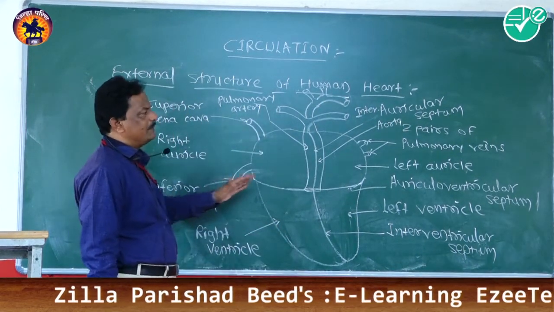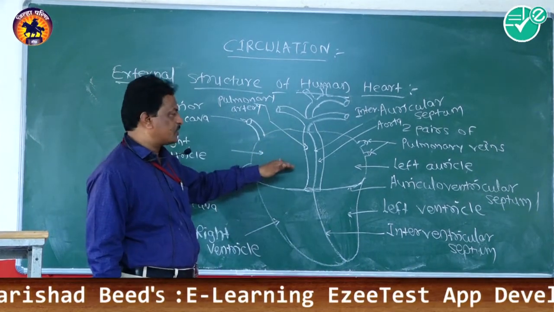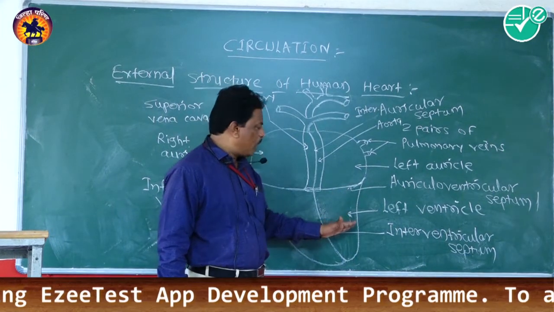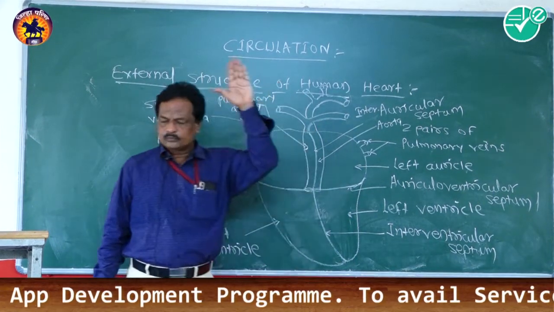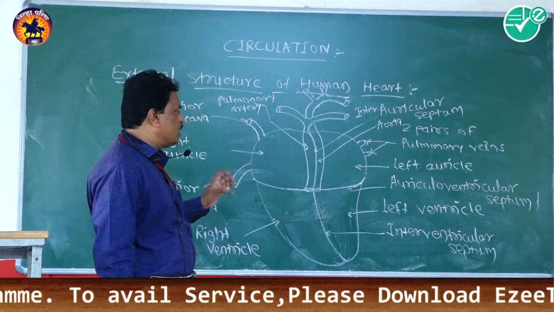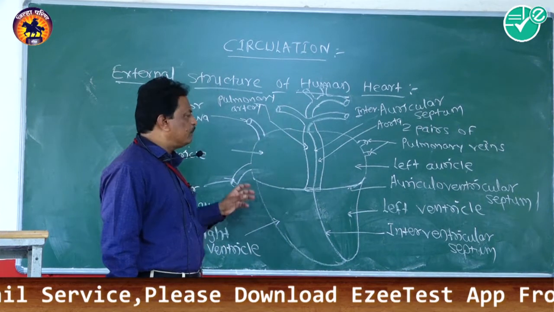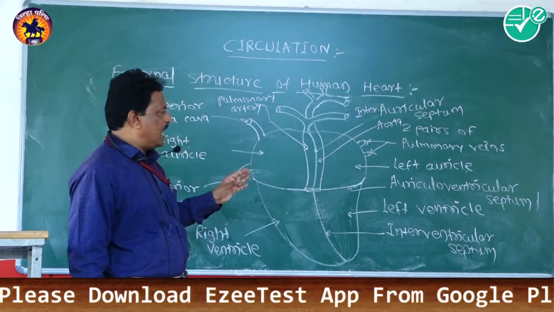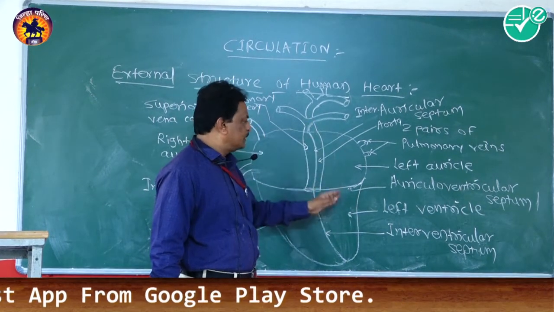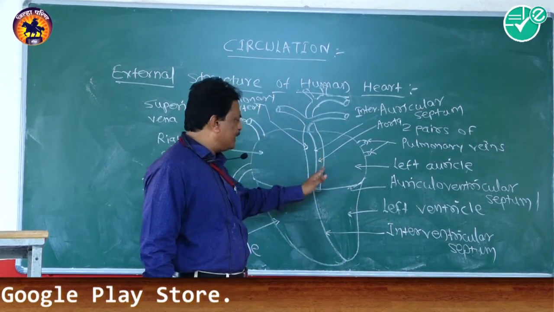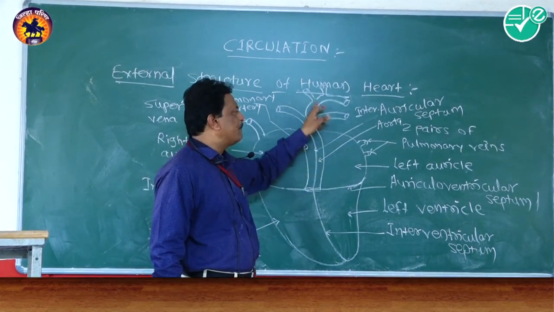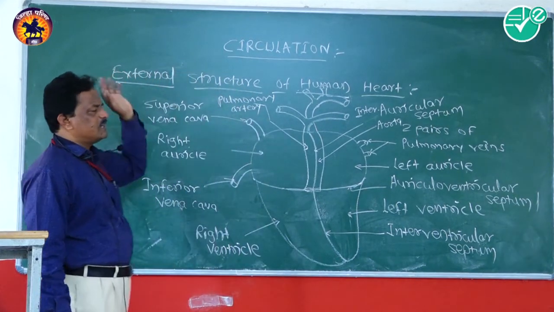With the help of that aorta or systemic arch, the oxygenated blood from the left ventricle goes to the different parts of the body, and the demand for oxygen and food constituents of the cells is completed with the help of the blood coming from the left ventricle.